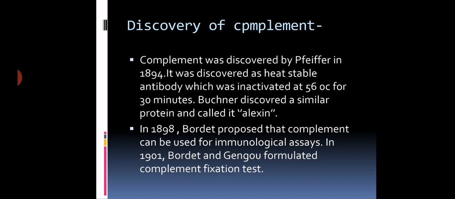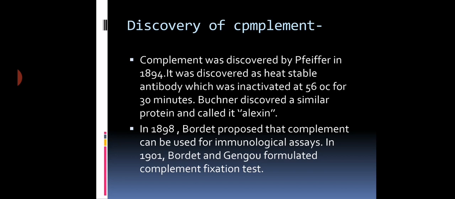Last year we studied the complement fixation test, which is used to determine whether complement fixing antibodies are present in serum or not. We use amboceptor as well as sheep RBCs. We are using an indicator system, a hemolyzing system. First we use antigen, antibodies and add complement. Secondly, in the second set we add RBCs and amboceptor, that is antibodies against the RBCs. And we test that if the complement is fixed by the antigen antibody complex, it is not able to lyse sheep RBCs.